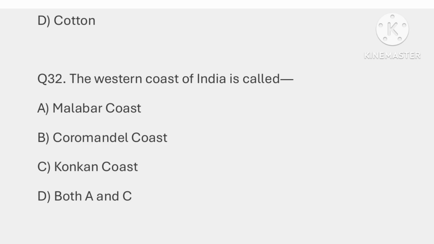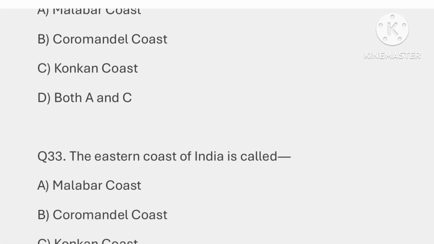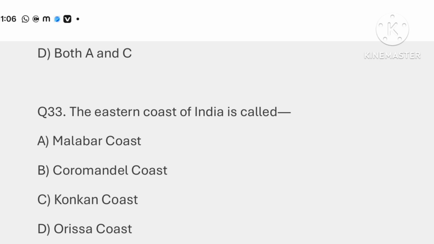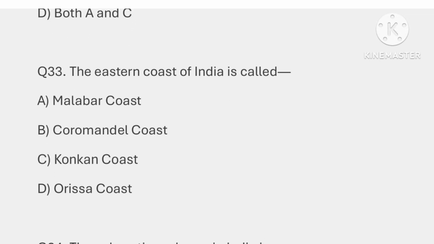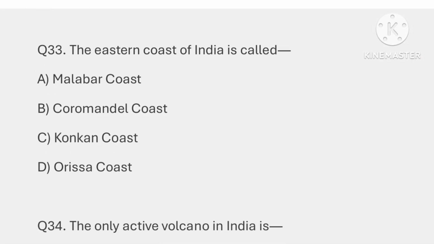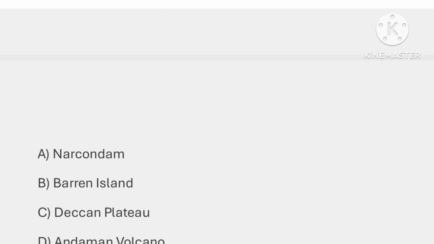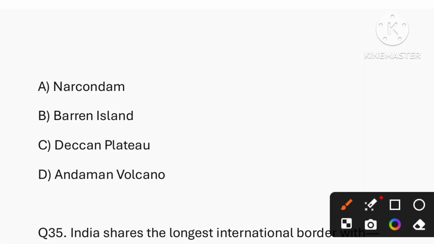Question number 32, the western coast of India is. The answer is option A, that is Malabar coast. Question number 33, the eastern coast of India is. The answer is option B, that is Coromandel coast. Question number 34, the only active volcano in India is. The answer is actually Barren. Yes, option B is the correct answer, that is Barren Island.